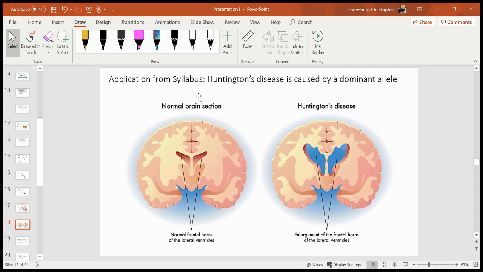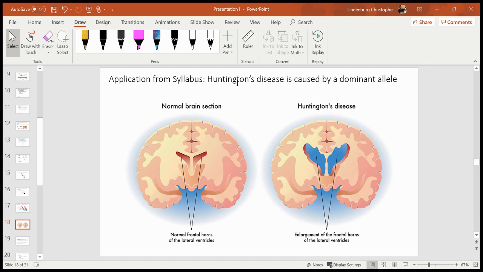IB also wants you to memorize that there's another condition called Huntington's disease, and this is an example of a disease controlled by a dominant allele. And so this one is a bit more dangerous because if you inherit just one copy of the allele, then you are going to get Huntington's disease. It's also a deadly disease that shows up late in life after you've already had kids, usually.